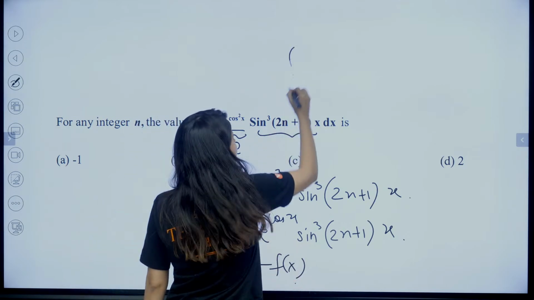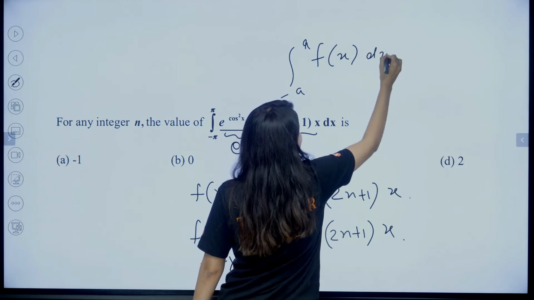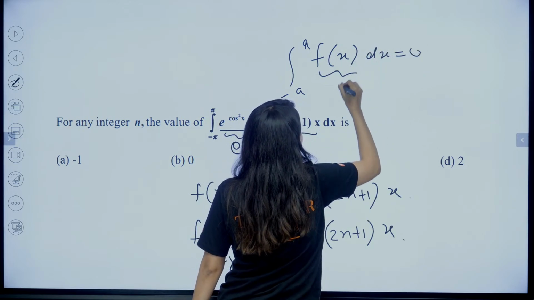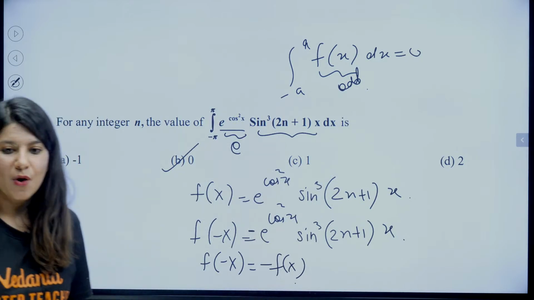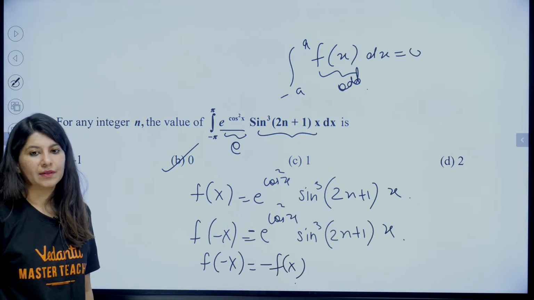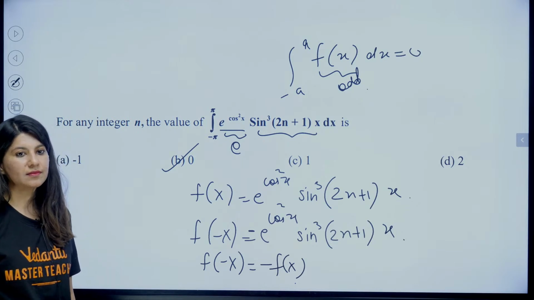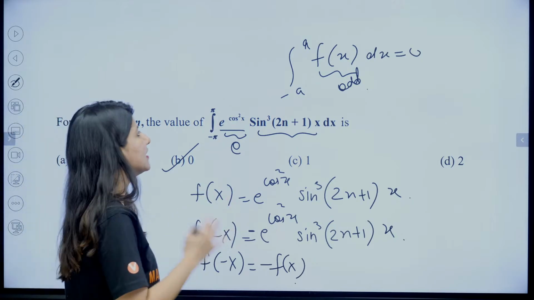For an odd function, we have this property: the integral from minus a to a of f(x) dx will be 0. So clearly option B. Yes. This complete function is an odd function. For an odd function, the integral from minus a to a is 0. This is the property.